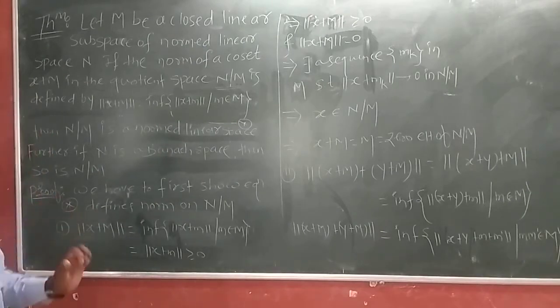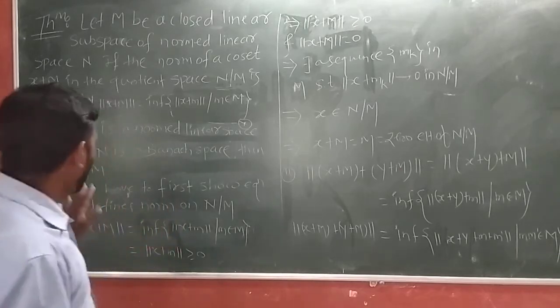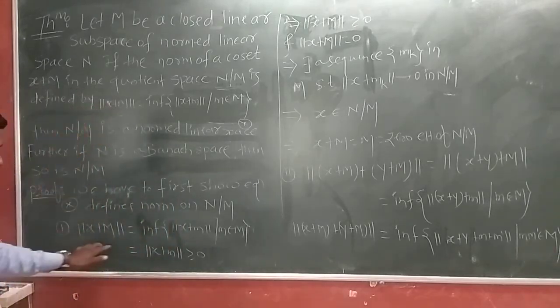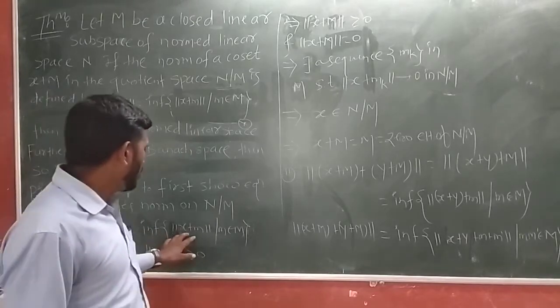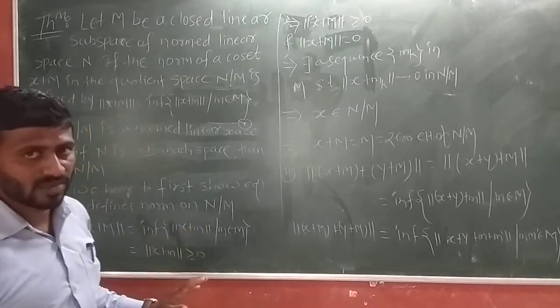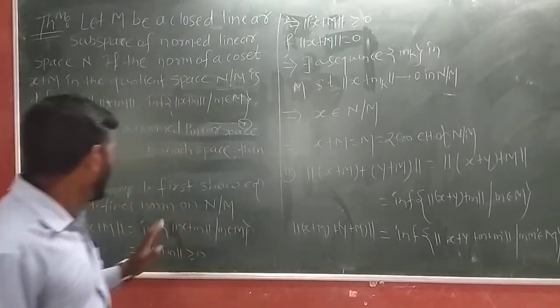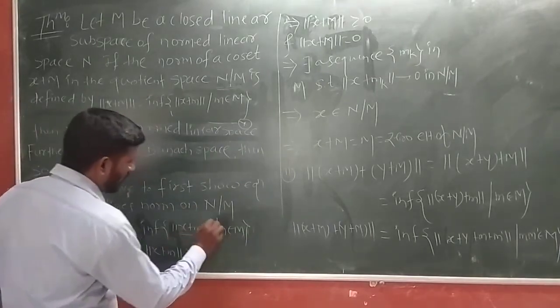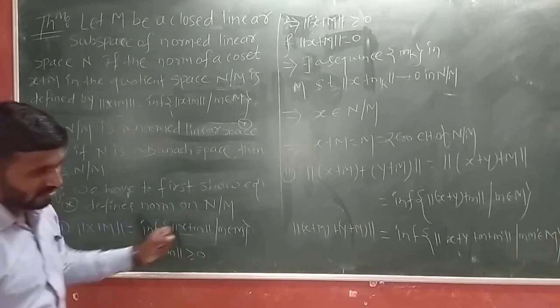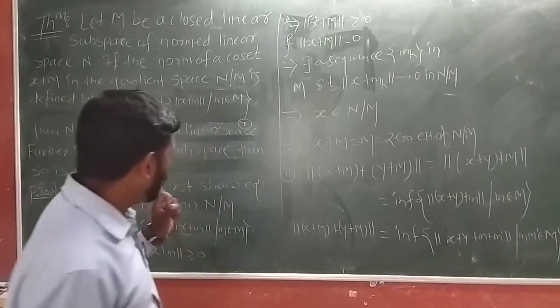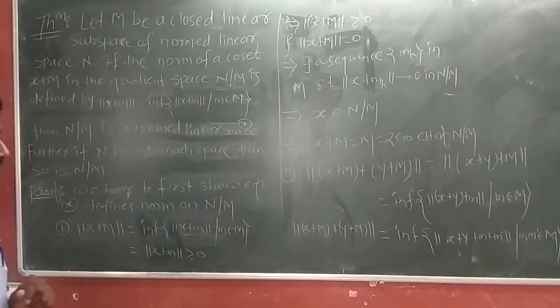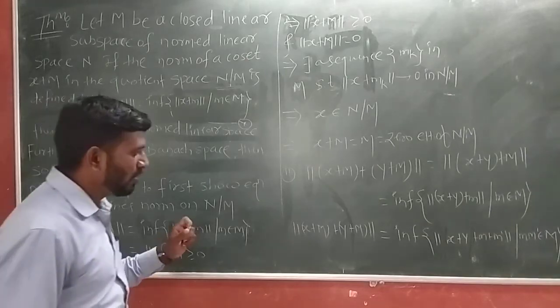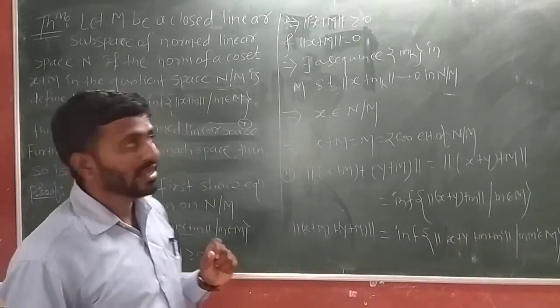So by definition, norm of x plus M equals the infimum of norm of x plus small m, where small m belongs to M. Here we can note that this element x plus m belongs to which set? This element belongs to N. Why?